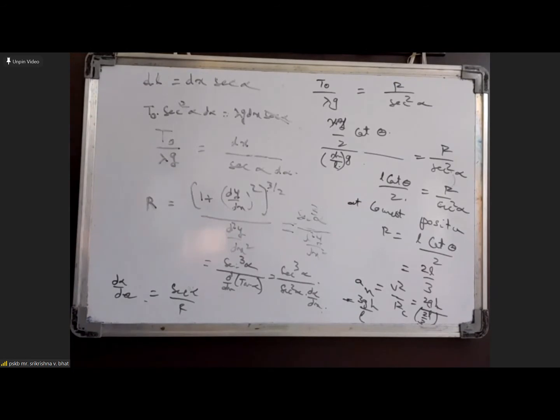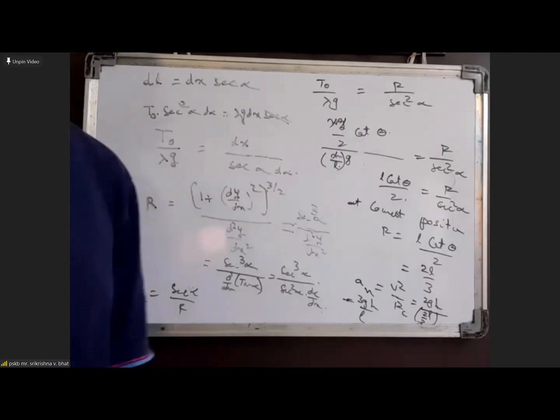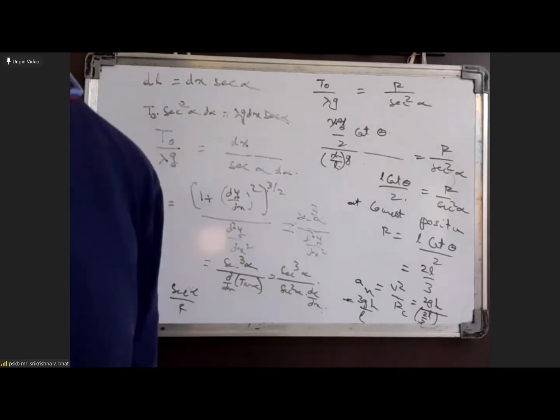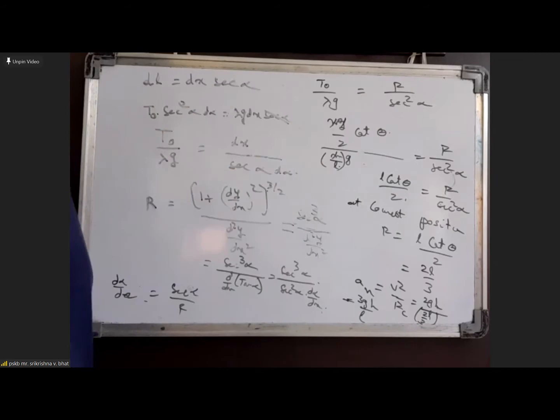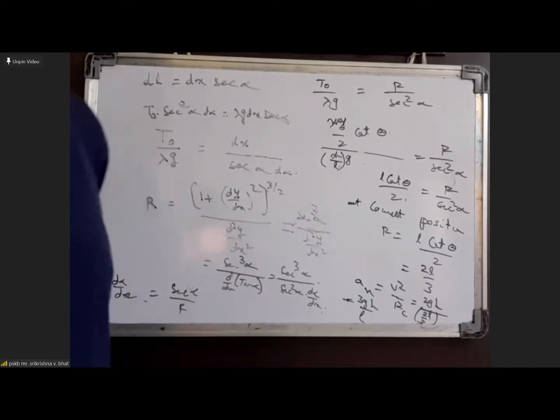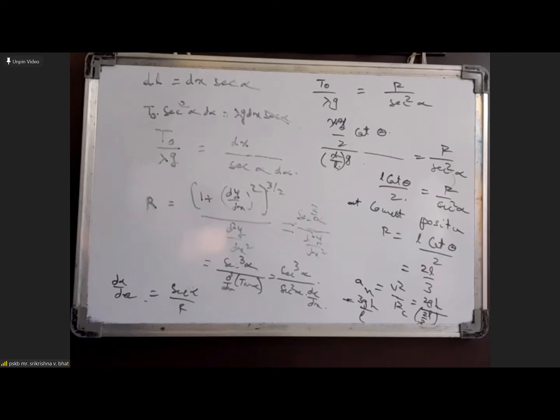So alpha and x. The tan alpha and x equation is what you want to get, because you can write tan alpha as dy by dx. And then you can use that differential equation to find the other trajectory. However, our motive was anyways r, but we can find the equation.